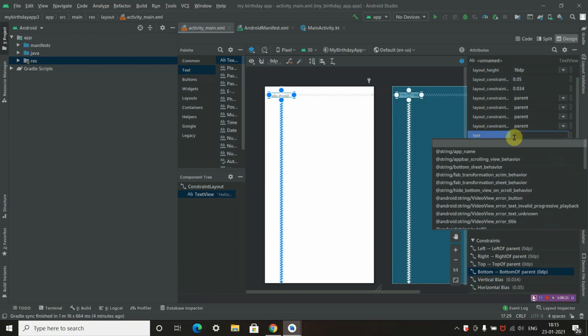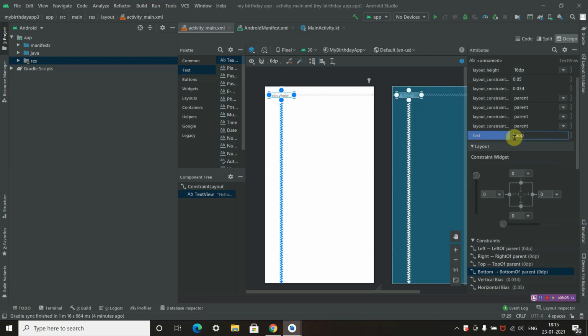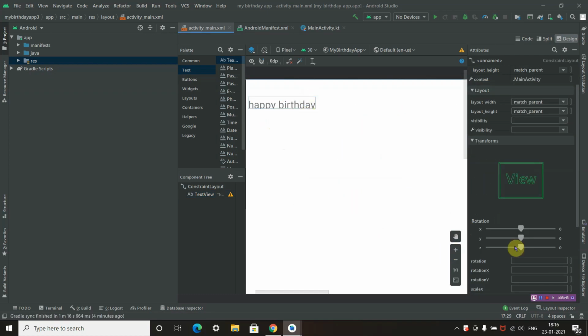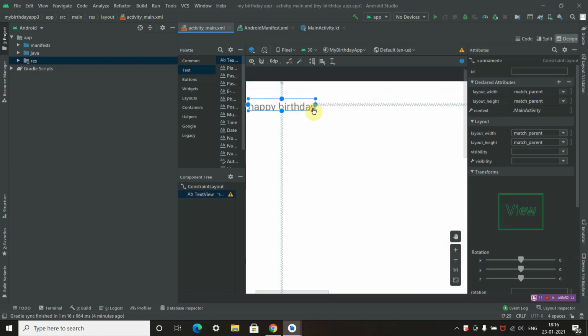I will be replacing this with Happy Birthday, Sam. Hit enter. Okay, now this has been displayed. Is it visible? Check. Now we have successfully changed Hello World to Happy Birthday, Sam.